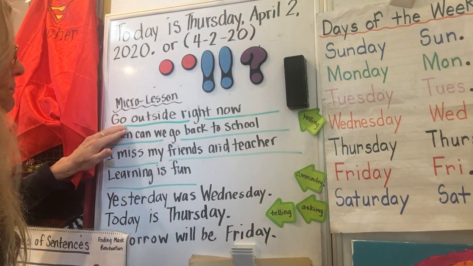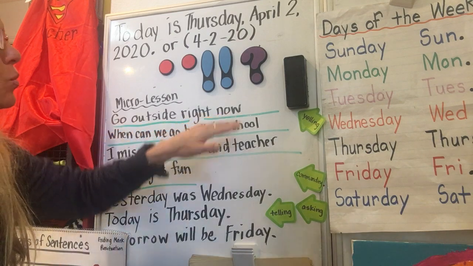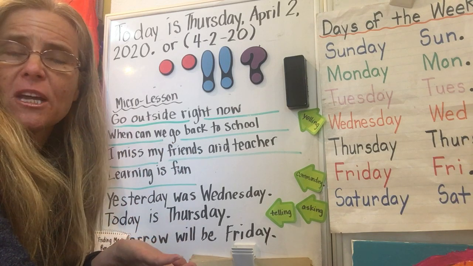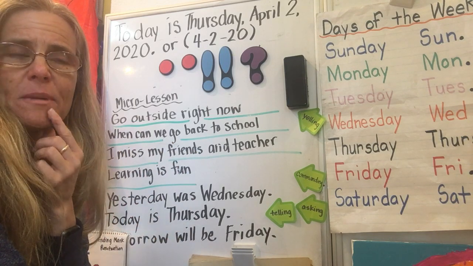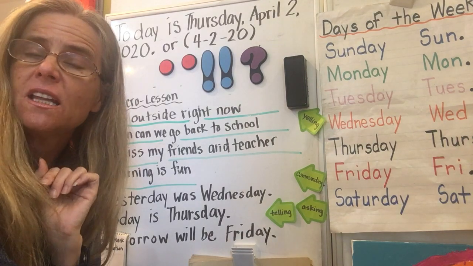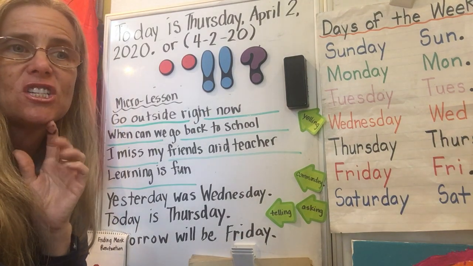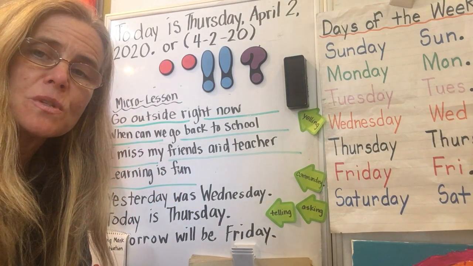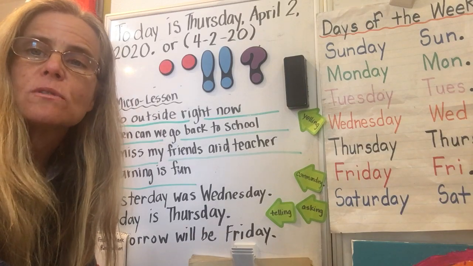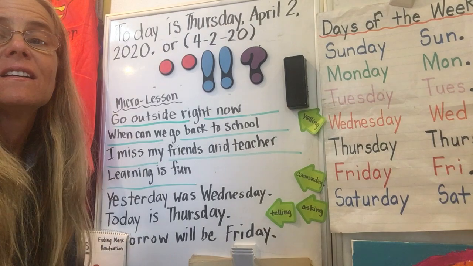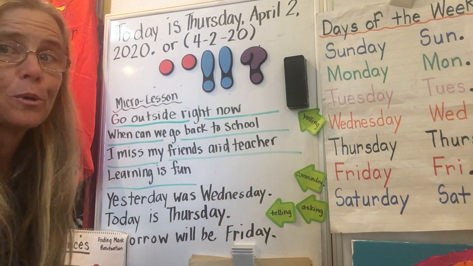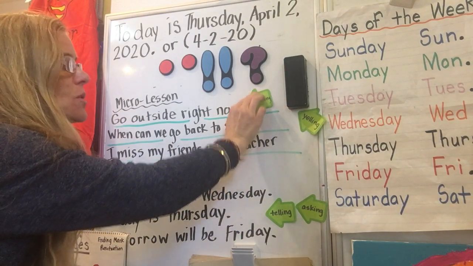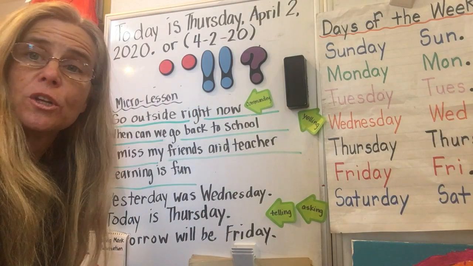So the first one says, go outside right now. Go outside right now. Am I asking for information? Or am I telling information? Sounds like I'm telling information. Am I just telling it plain, or am I saying it with strong feeling? Or am I asking you to do something? Is that a command? Go outside right now. That is, drum roll please, did you get it? It's a commanding sentence. So we call that imperative. It's an imperative that you do what you were just told.